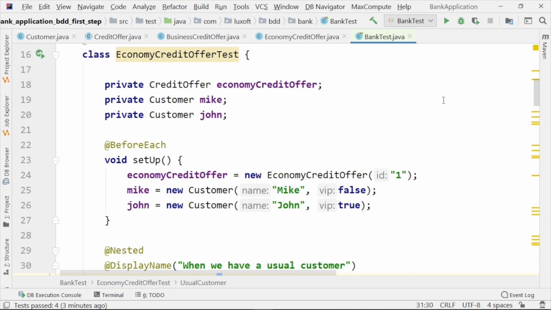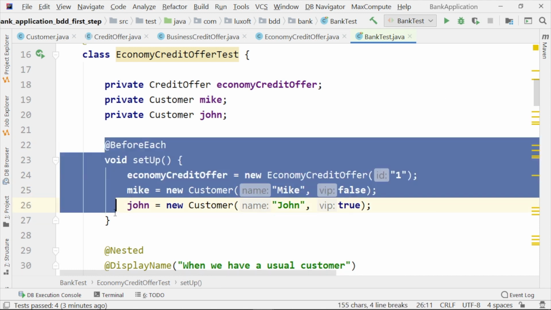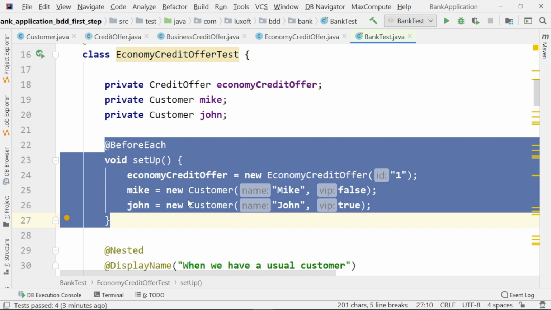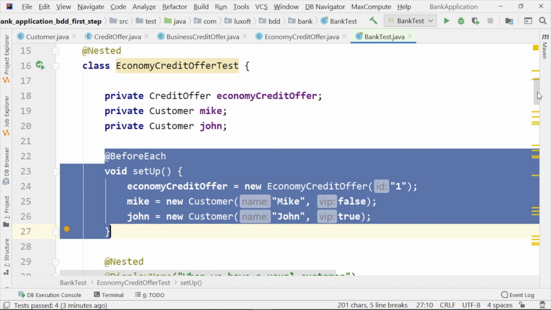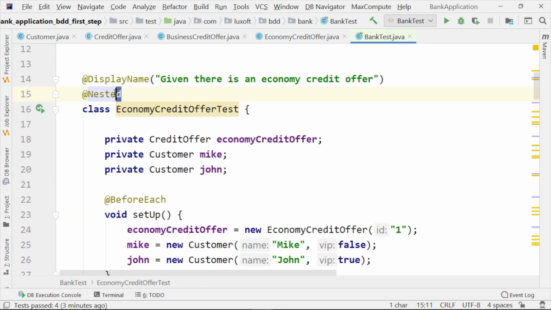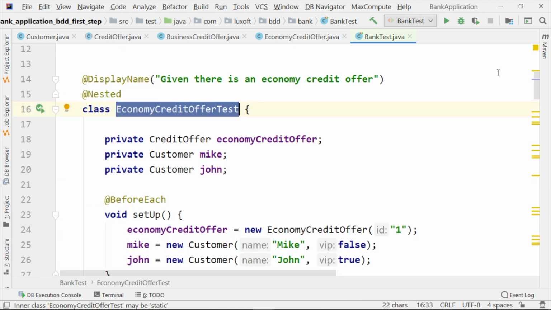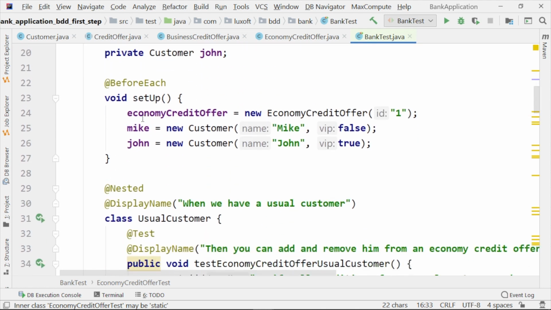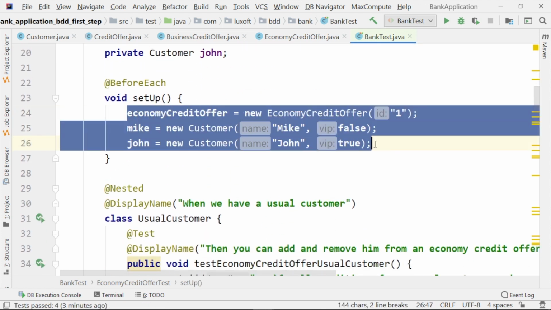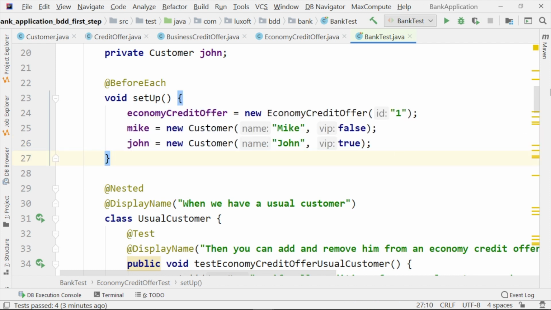Last but not least, we also have these before each annotated methods that are making the setup for all tests from inside a class. So all tests from inside this nested economy credit offer test will have the same setup, creating an economy credit offer, usual customer Mike, and the VIP customer John. And we are isolating here the overall setup for all tests from a particular suite.